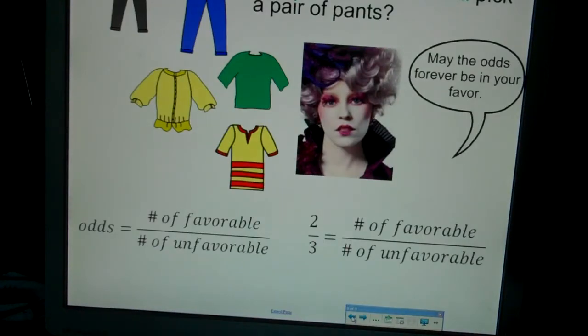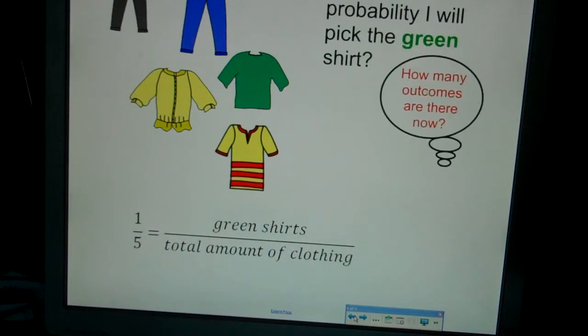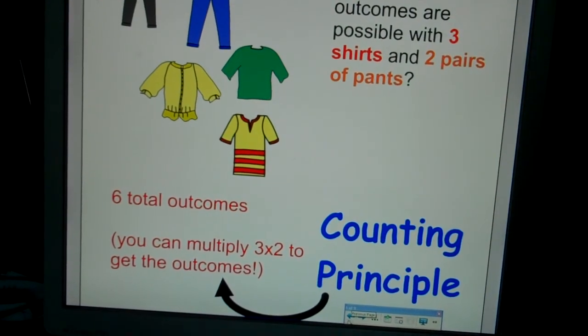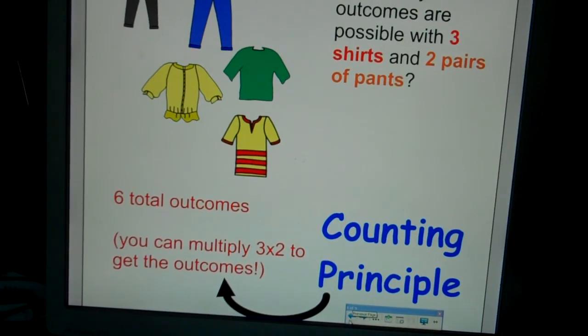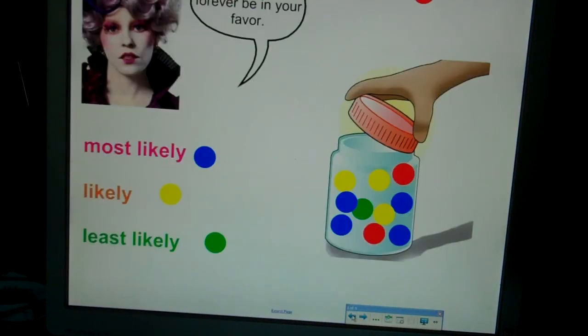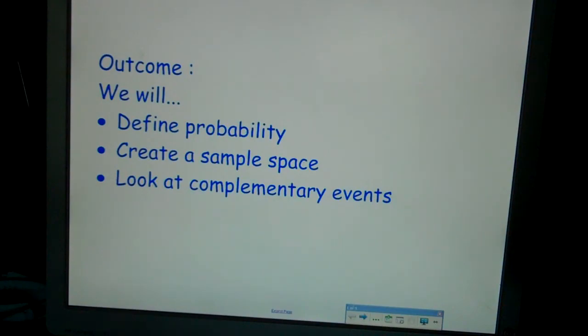Okay? And that's it. So for this lesson, we've done a lot of vocabulary words. Please make sure that you go back and you have the key words. You got to have odds. You need to have a good definition of probability. Outcomes. You need to have a really good definition of outcomes. The counting principle. That's huge. Sample space. That's another one you have to have. The least likely and most likely, you should have that, but that should be quick. All right?